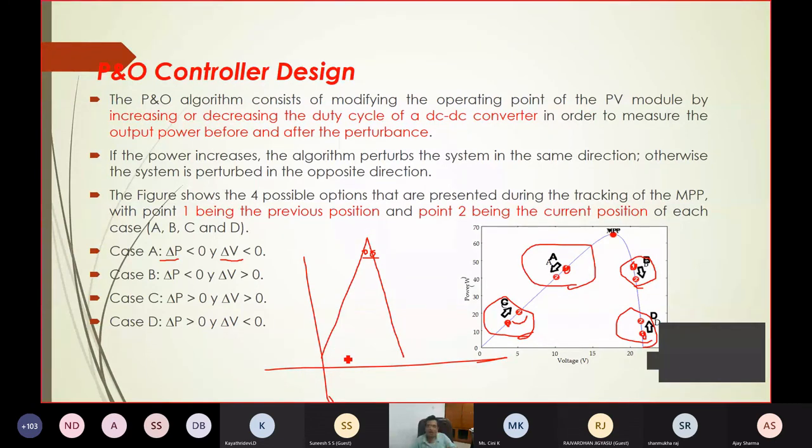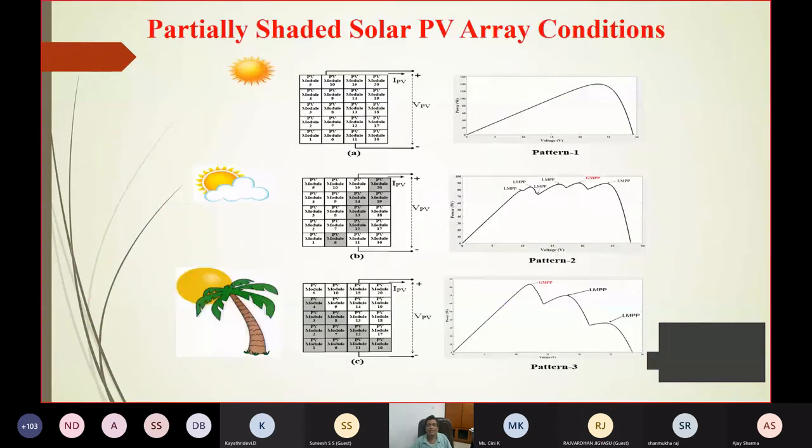But the other issue is if the panel is shadowed and the shadow condition varies, then what will happen? Either you will get a PV pattern like this or like this. In this pattern the maximum power point is here, in this pattern the maximum power point is here. So there are many local maxima and one global maxima, but ultimately I have to reach the global maxima.